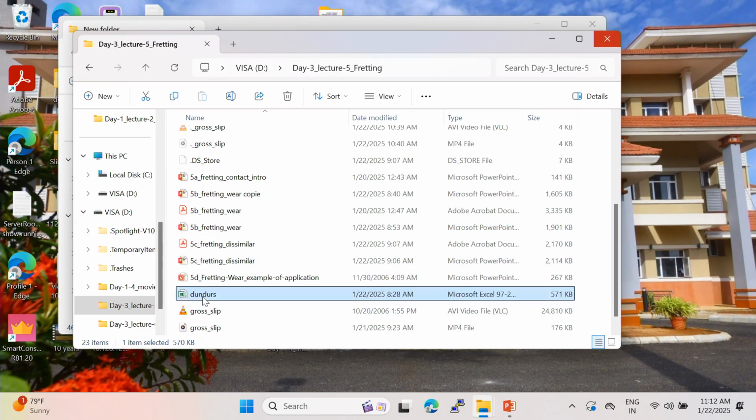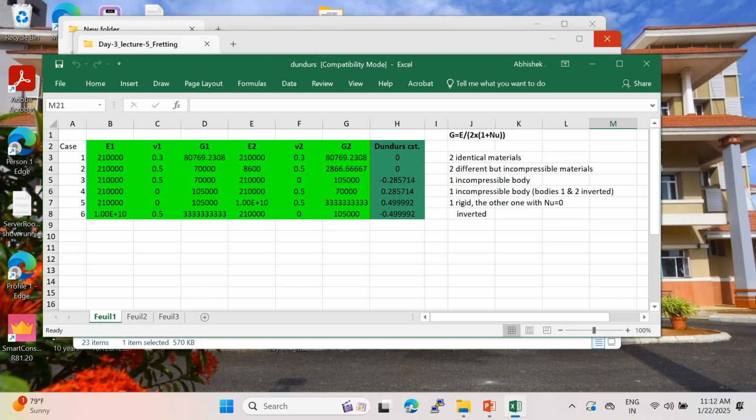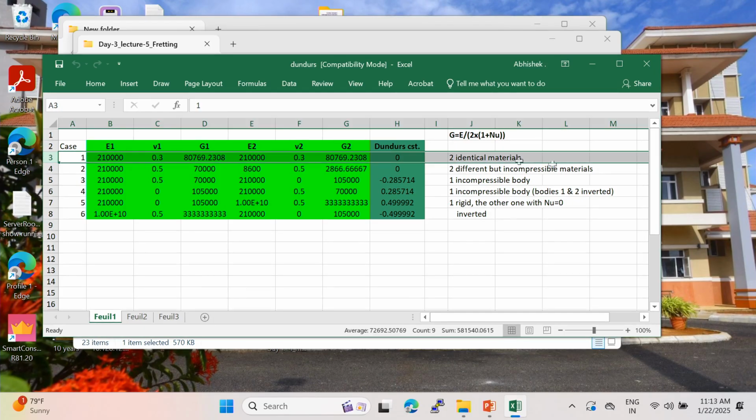I don't know if you can see. Okay. Then in fact G is linked to the Young modulus. You know, it's an elastic constant. Then G is linked to E. Then it's the same. Then for example here you have steel. Then you have two steel materials here that are the same.